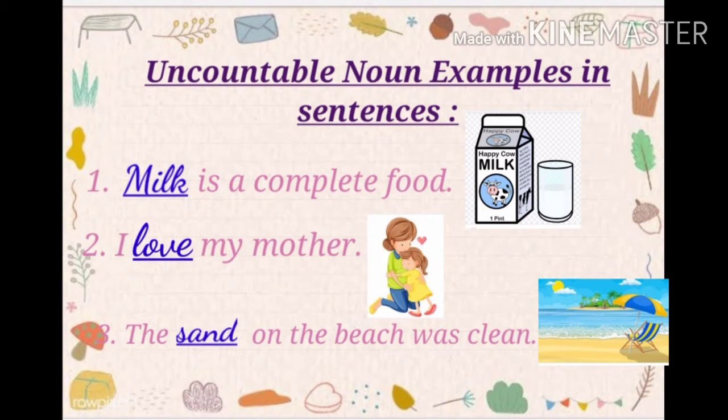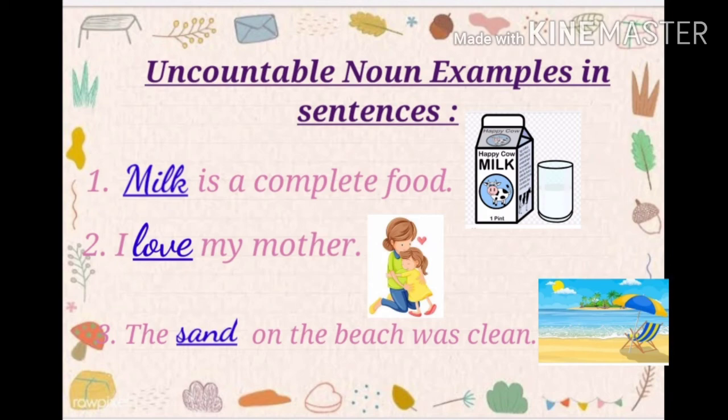Now let's have a look at some of the examples of uncountable nouns in sentences. First one is: milk is a complete food. Here the word milk is an uncountable noun because we cannot count milk in numbers. Second one is: I love my mother. Here the word love is a feeling and we cannot count feelings in numbers, so it is also an example of an uncountable noun. And the third one is: the sand on the beach was clean. Here the word sand is an uncountable noun because sand particles are so small in size that we cannot count them in numbers.